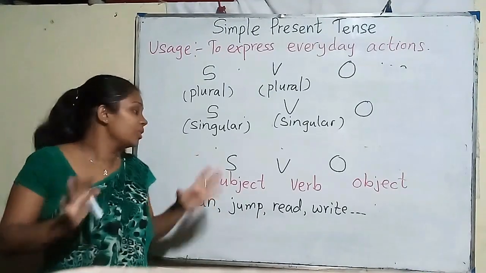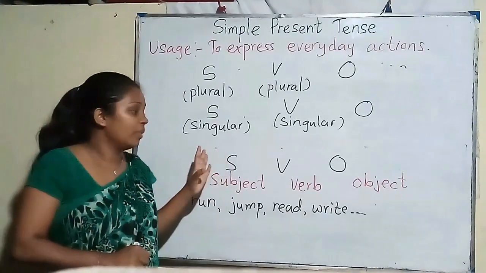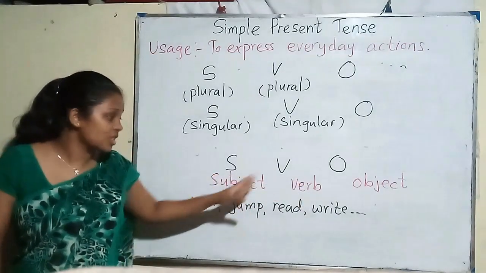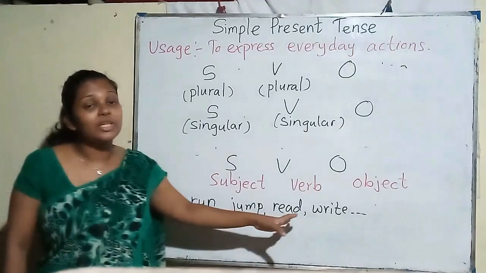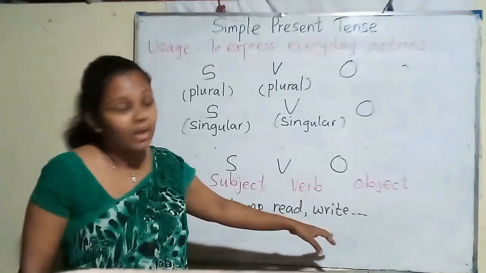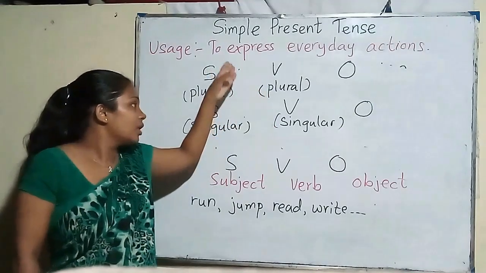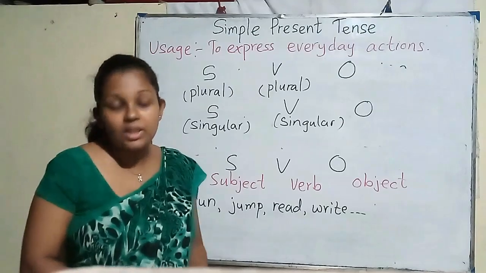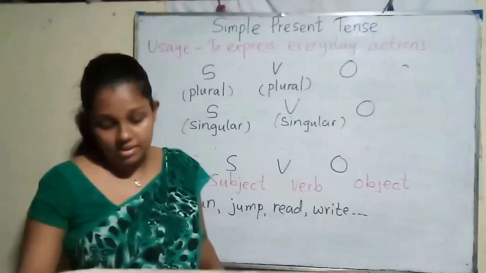Now I told you 3 things. You have to keep them in your mind. We have to follow the sentence pattern, SVO. Then I told you all the verbs in English language are in plural form. And I mentioned 2 rules according to the simple present tense. Now I think it is easy to write examples for this tense.